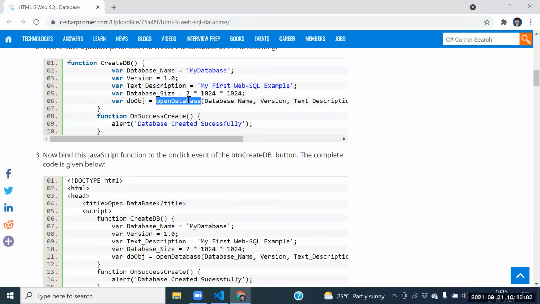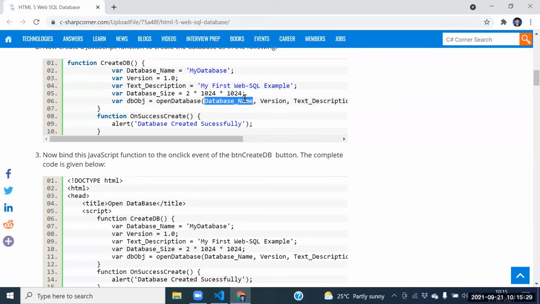It takes how many arguments? First one is the name of the database. The second one is the version of the database. The third one is the description of the database. The fourth one is the size of the database. The fifth one is the callback function.